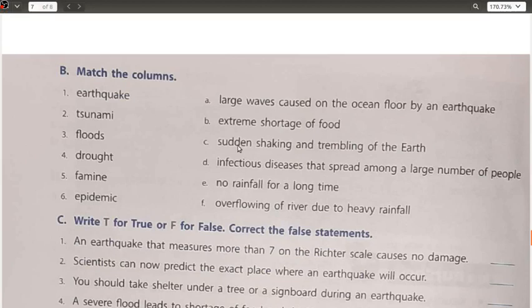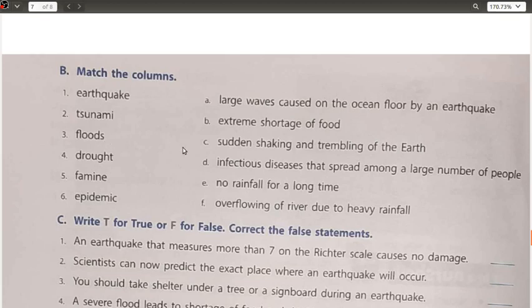Okay, next we have match the columns. The first one, earthquake, that is sudden shaking and trembling of the earth. Tsunami, that is large waves caused on the ocean floor by an earthquake.